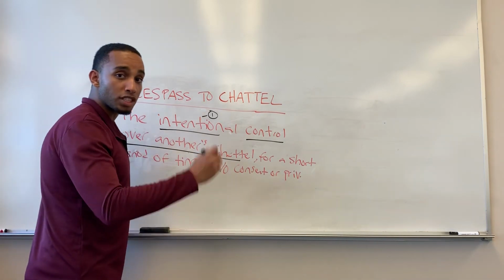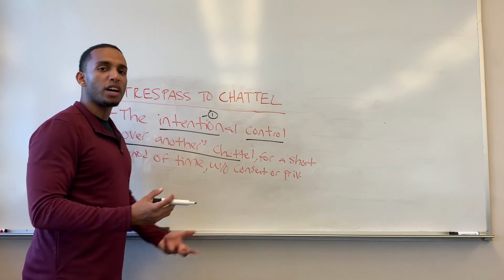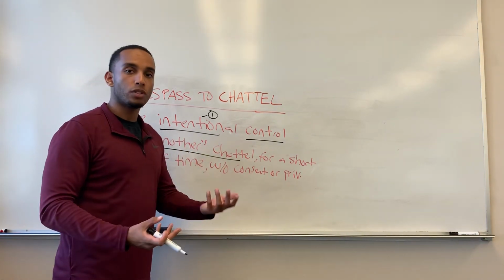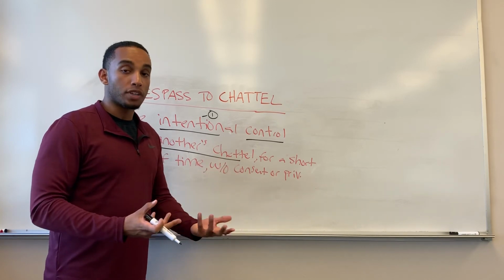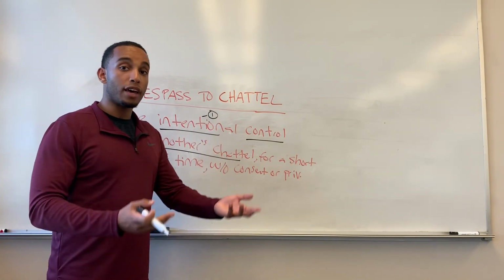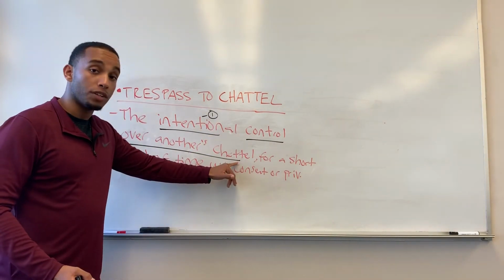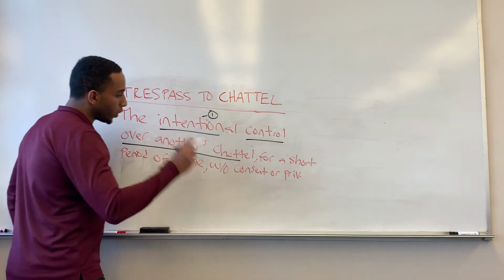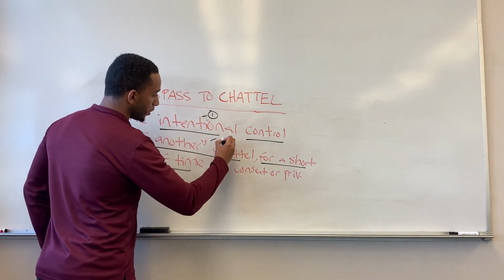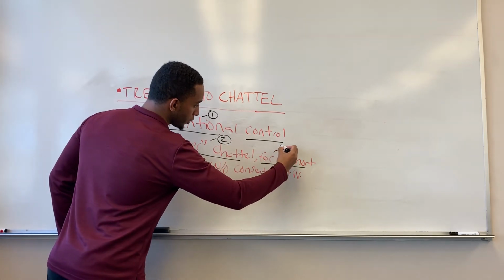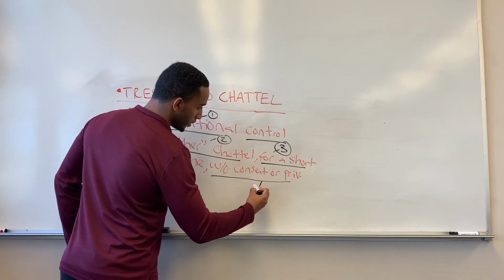And when we talk about trespass to chattel and also conversion, we're talking about tangible chattels, movable and tangible chattels, not your real property, for example. We're talking about cars, book bags, your laptop, etc. That is what constitutes a chattel here. For a short period of time, element number three. Without consent or privilege, number four.